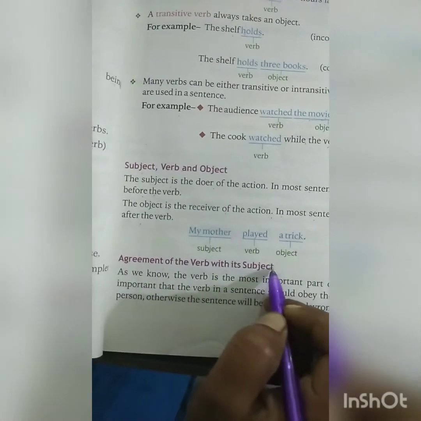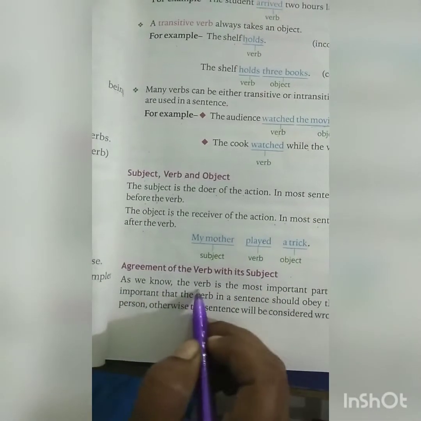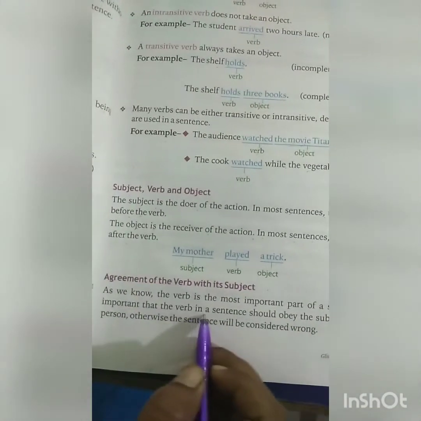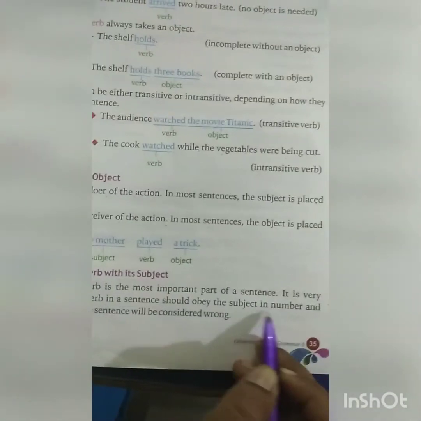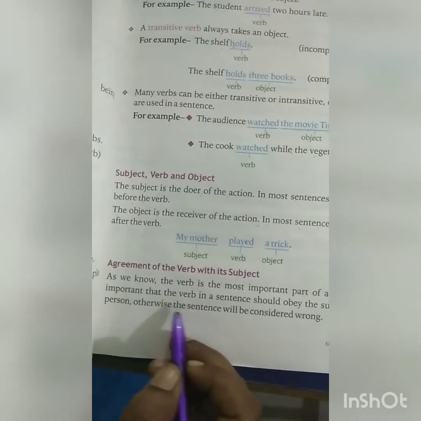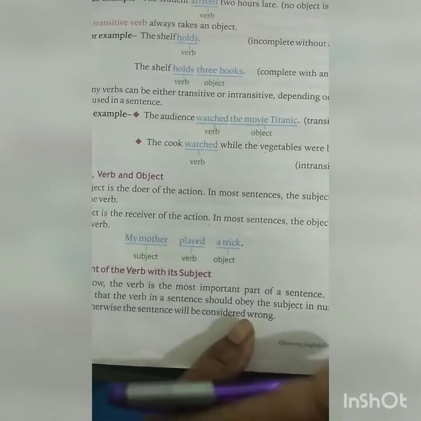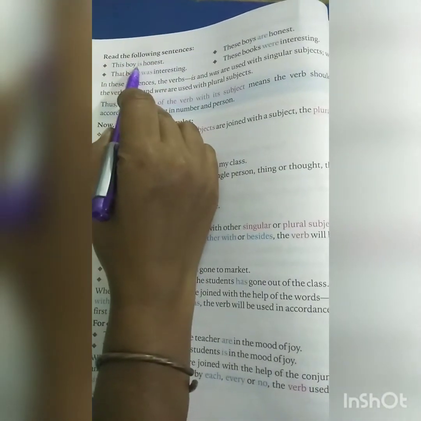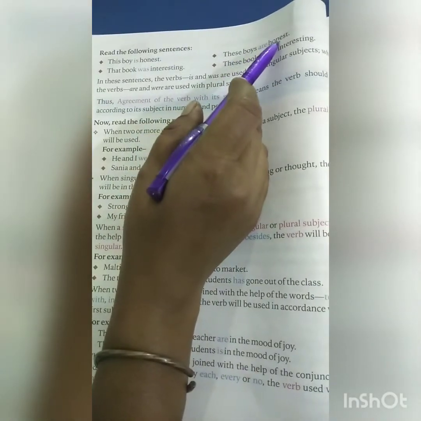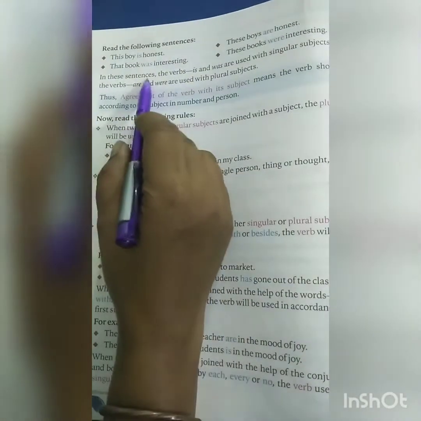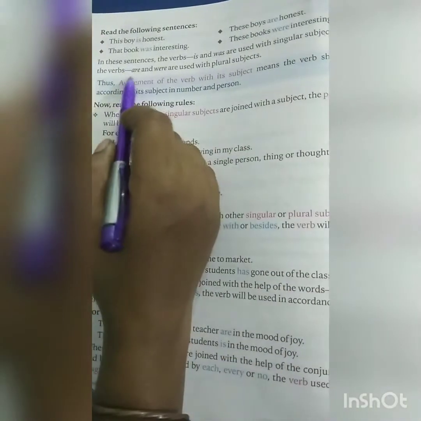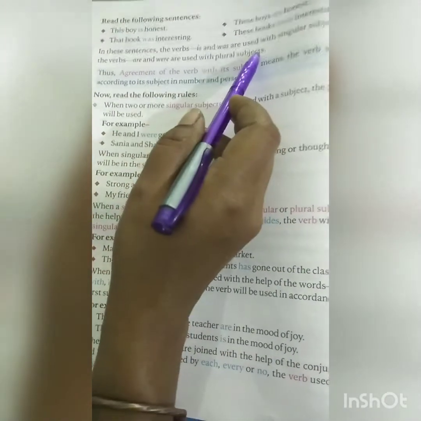Agreement of the verb with its subject. As we know, the verb is the most important part of the sentence. It is very important that the verb in a sentence agrees with the subject in number and person. Otherwise, the sentence will be considered wrong. Read the following sentences. The boy is honest. These boys are honest. That book was interesting. These books were interesting. In these sentences, the verbs is and was are used with a singular subject, while the verbs are and were are used with a plural subject.